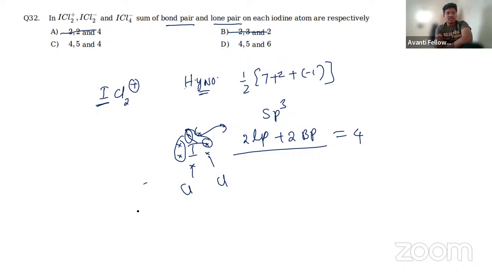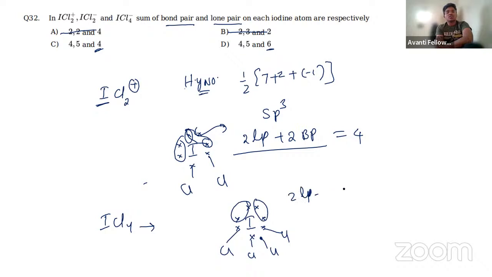And next one we are seeing. So the last one, if you check, then our answer will be clear. That is ICl4 minus. ICl4 minus means iodine has 7, and minus is there, so that's why I am taking another one. Total 4 chlorines, right? That means 2 lone pairs plus 4 bond pairs, that is 6. So the answer will become 4, 5, and 6. So D is the correct answer. I hope you guys understand this one.